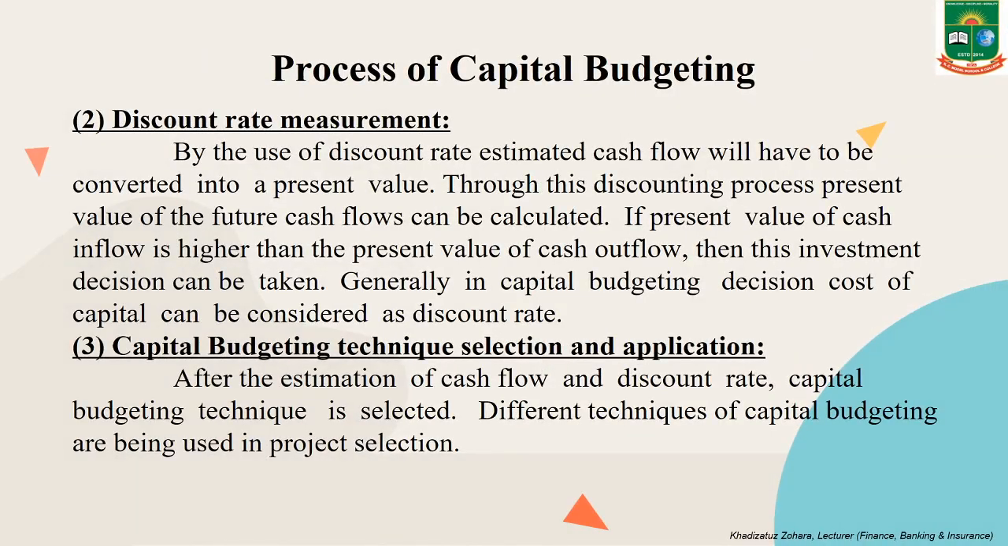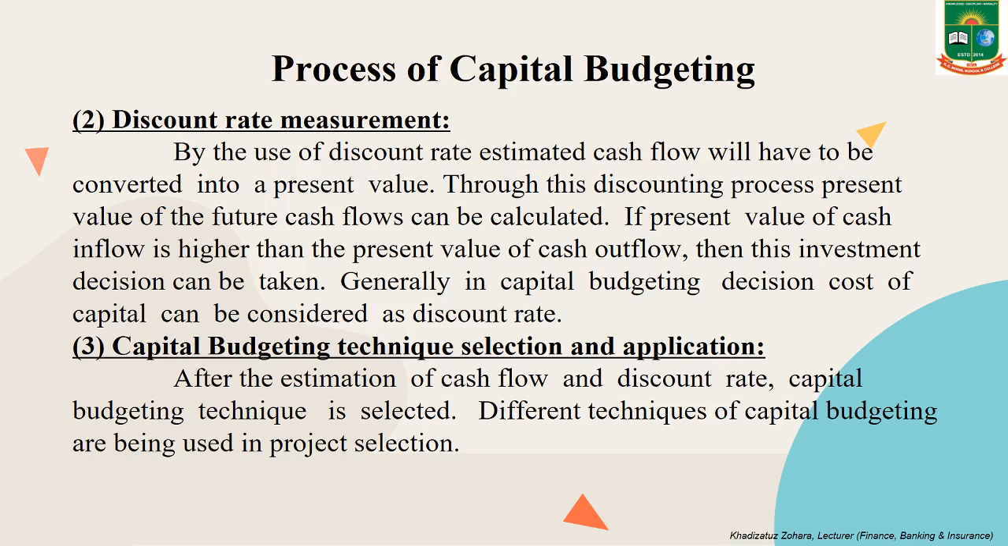Second step, discount rate measurement. By the use of discount rate, estimated cash flow will have to be converted into a present value. Through this discounting process, present value of the future cash flows can be calculated. If present value of cash inflow is higher than the present value of cash outflow, then this investment decision can be taken. Generally, in capital budgeting decision, cost of capital can be considered as discount rate.